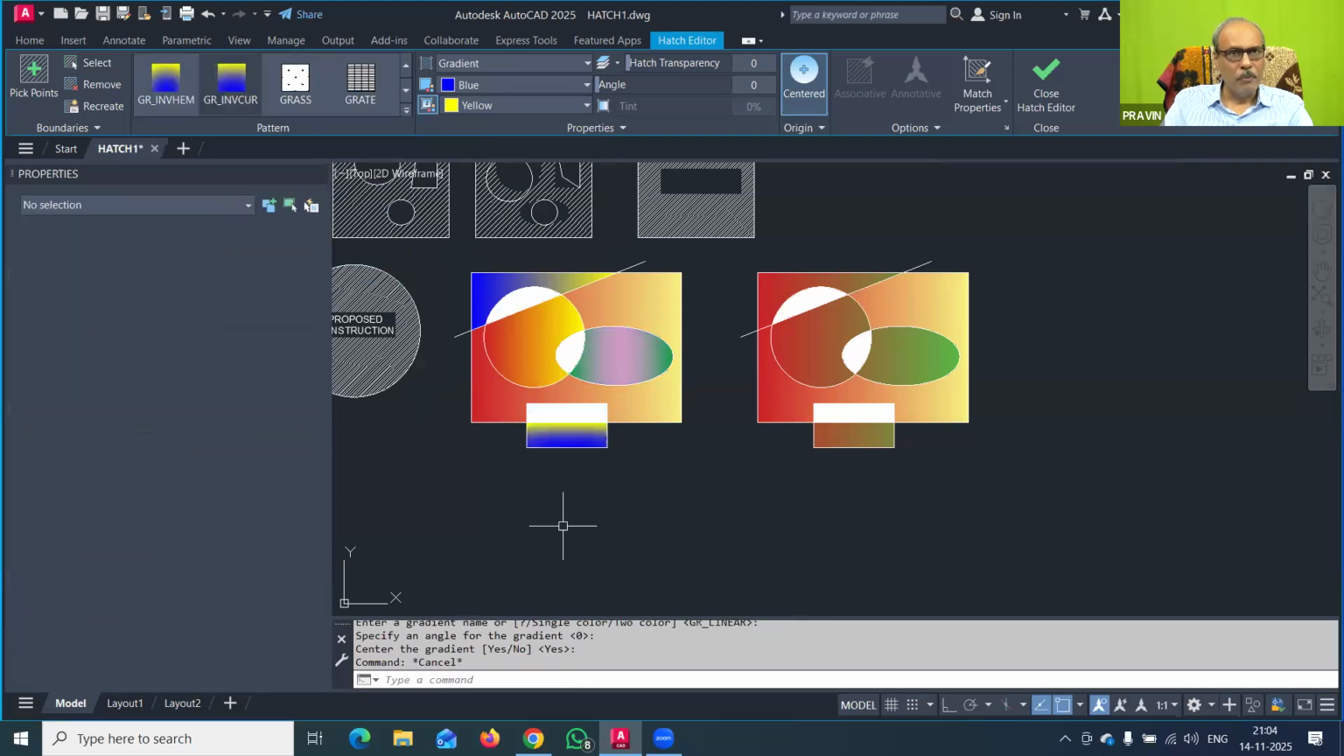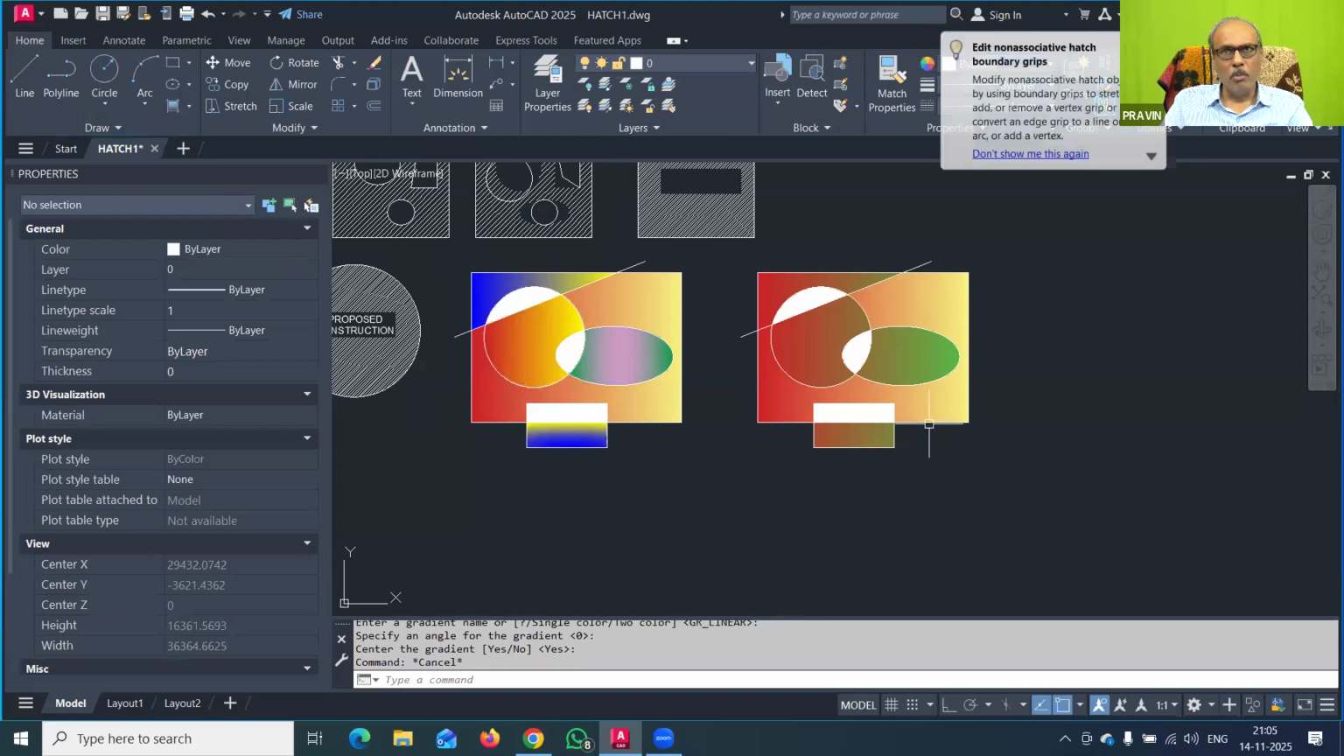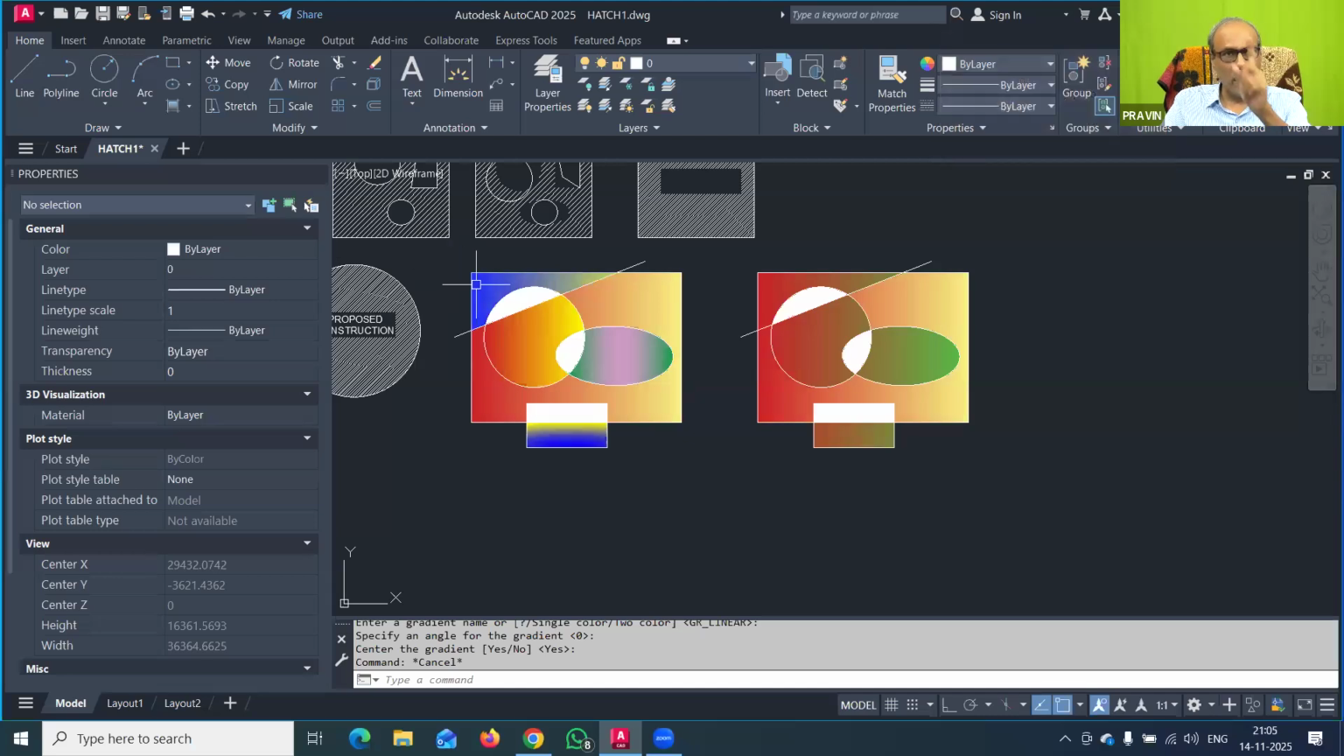You can go for that. So this again you have to remember while using the gradient option. With the gradient option, you have to click pick point for every separate boundary. So that is the tip here. For every separate boundary, you have to pick point, hatch that, and close the hatch command.